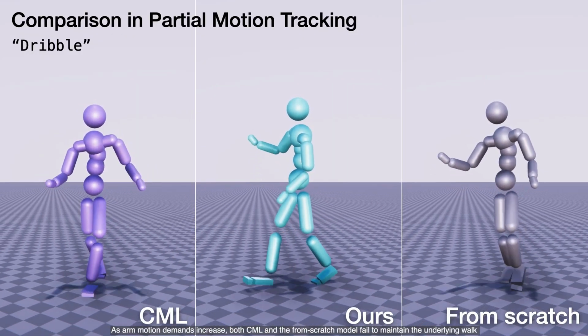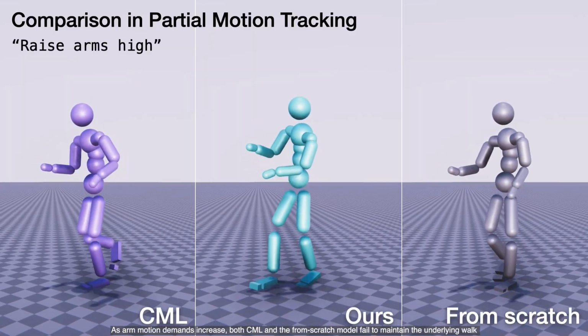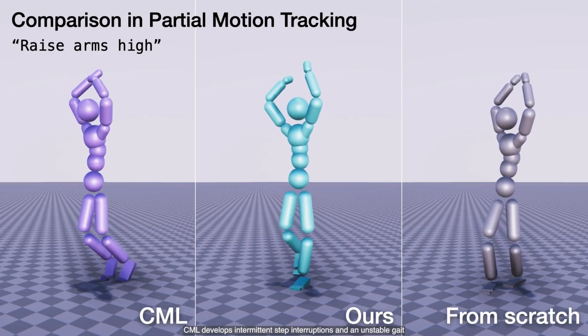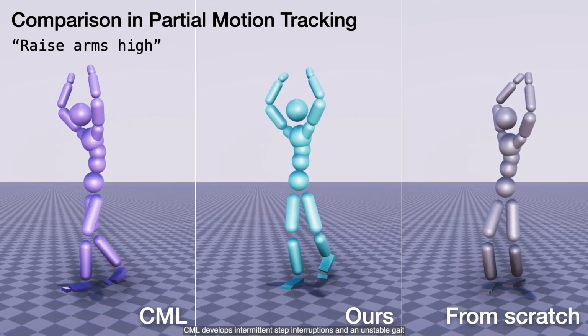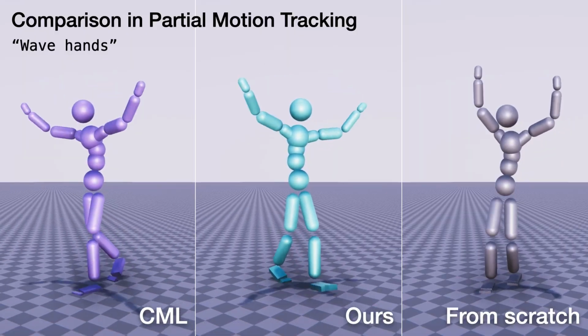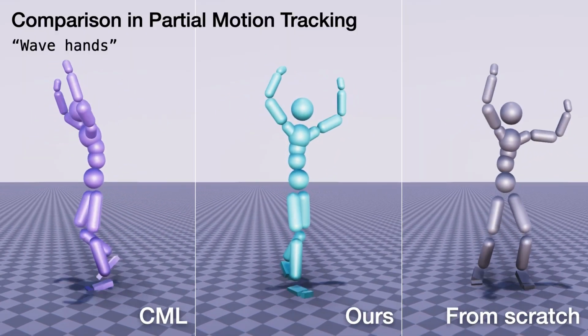As arm motion demands increase, both CML and the from-scratch model fail to maintain the underlying walk. CML develops intermittent step interruptions and an unstable gait, while the from-scratch model cannot sustain walking. Our method, however, preserves stable locomotion throughout.